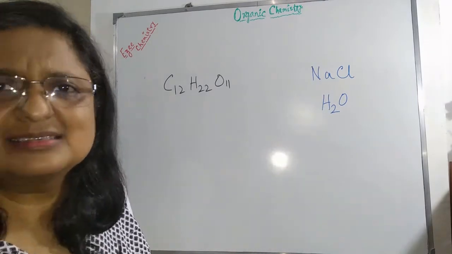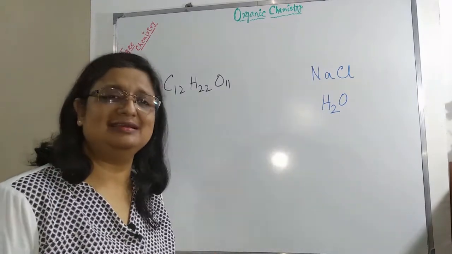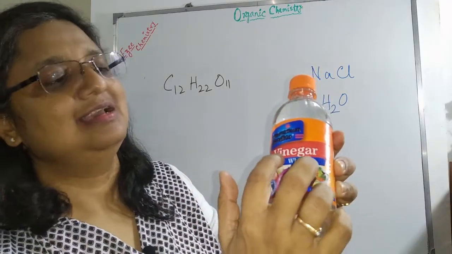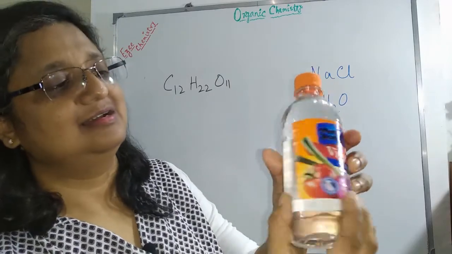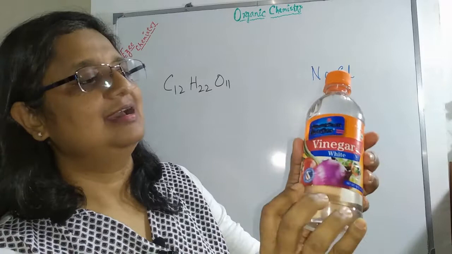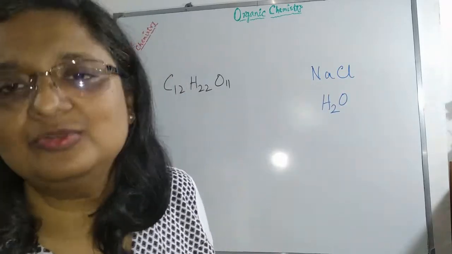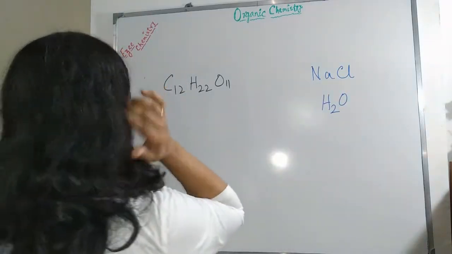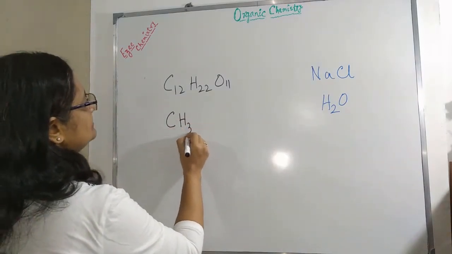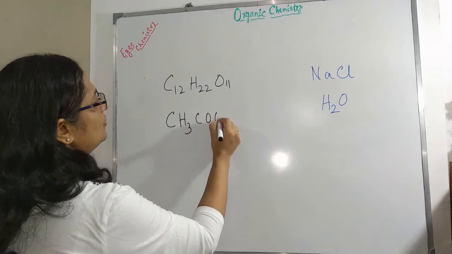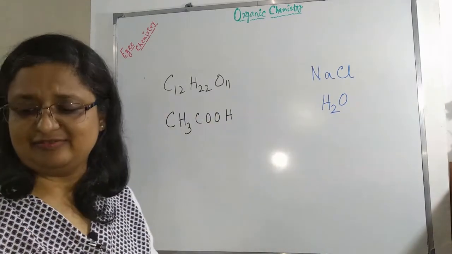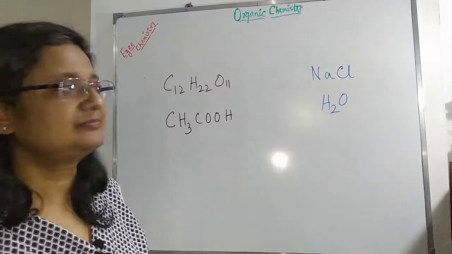Another slightly sour tasting thing many of you have seen is vinegar. White vinegar is a colorless liquid. And what is the chemical formula of vinegar? That is acetic acid, CH3COOH. That is acetic acid or vinegar.